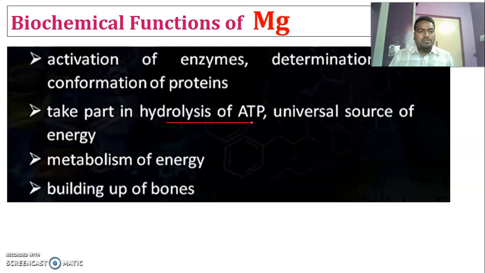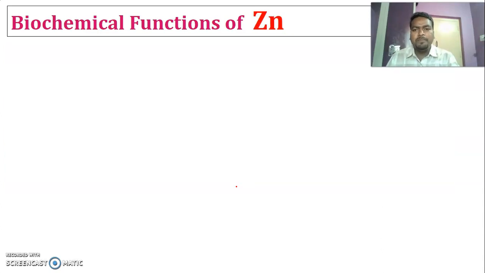This process takes place in the powerhouse of the cell called mitochondria. So magnesium plays an important role in the metabolism of energy. It is also important for building of bones. So these are the important functions of magnesium in our body.